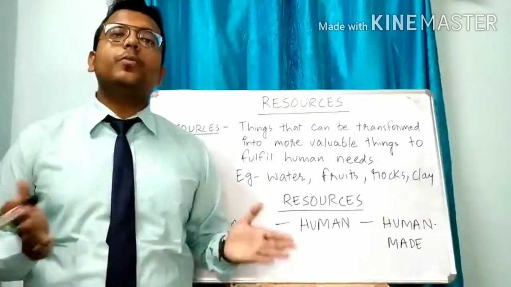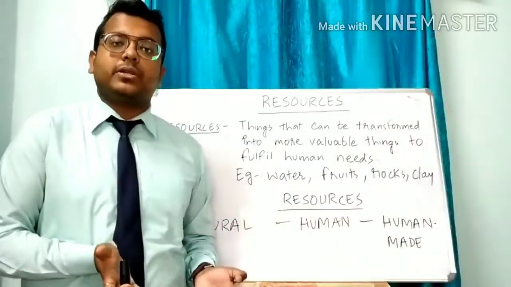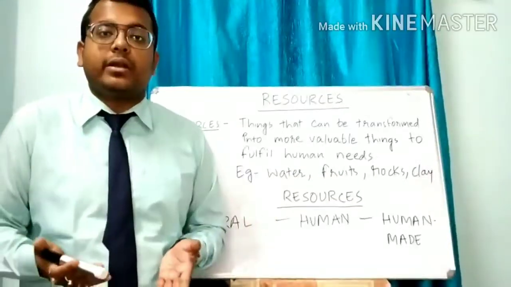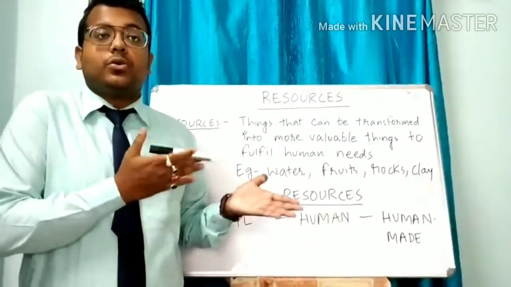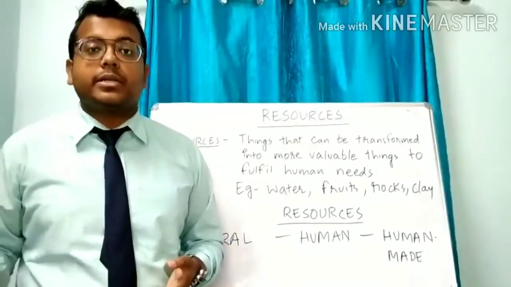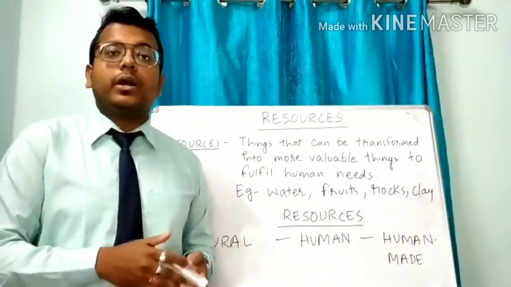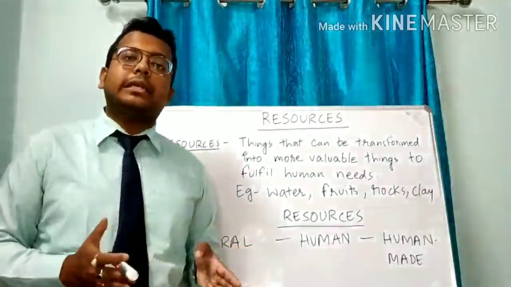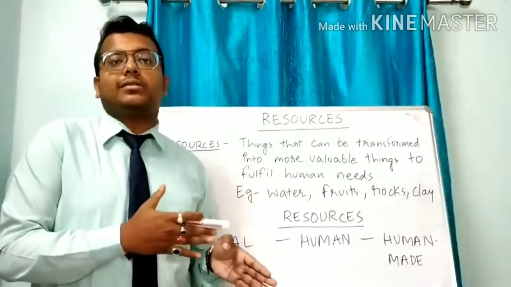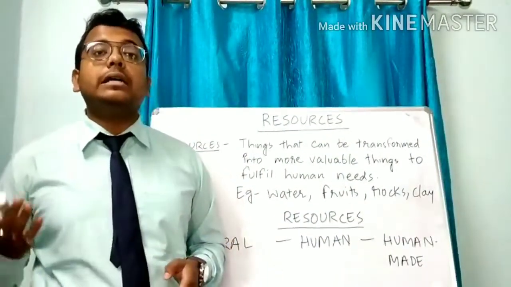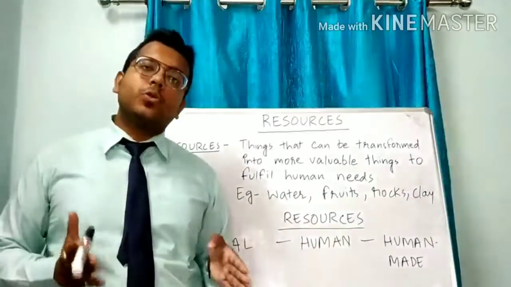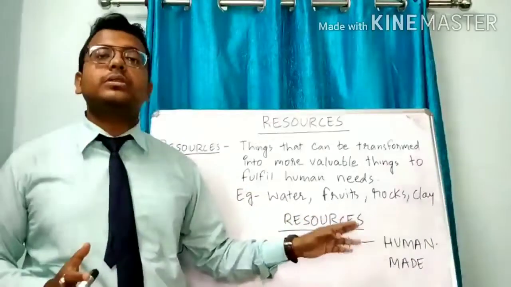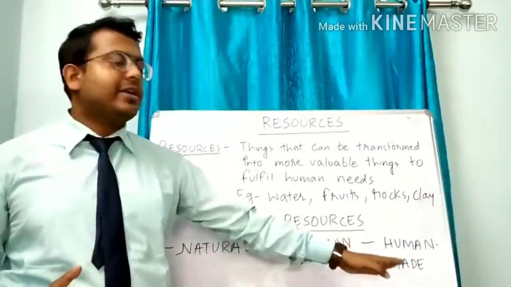Now, there are so many things already present in our nature that are used as a resource. Like we have the wind that is used as wind energy. We have the sun, we use sunlight as solar energy, isn't it? We have water, by water we make hydroelectricity, isn't it? So this way we have so many things that can be used as a resource to fulfill our needs. Now, as we have so many things in this world, these different resources are divided into various groups.